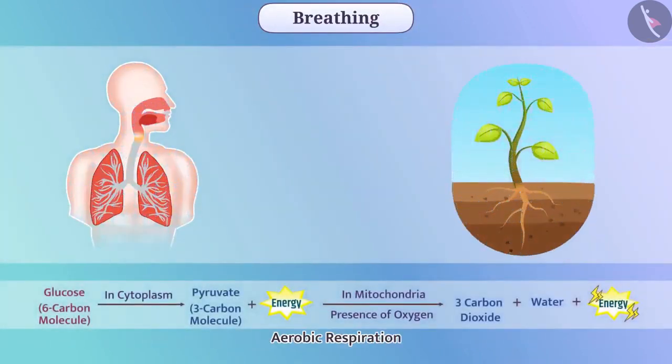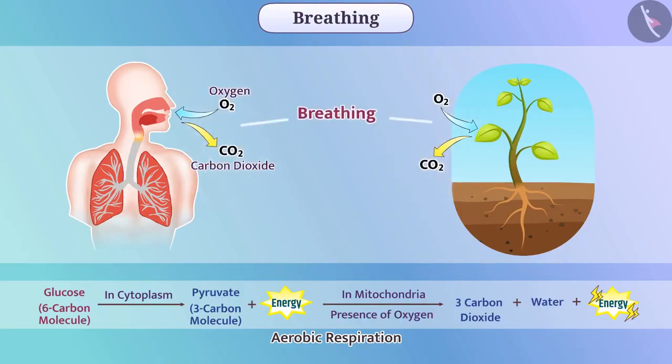For aerobic respiration, living organisms are required to obtain oxygen inside the body and to release carbon dioxide outside the body. The process of taking oxygen inside the body and removing carbon dioxide outside the body is called breathing. Breathing is a part of respiration process. Different methods of respiration can be seen in different organisms.